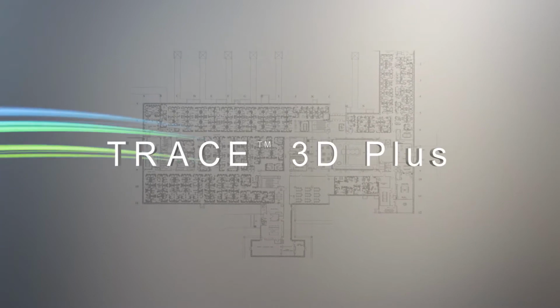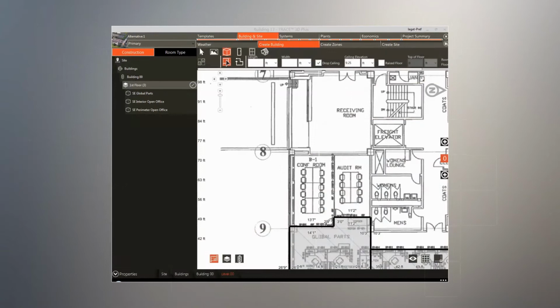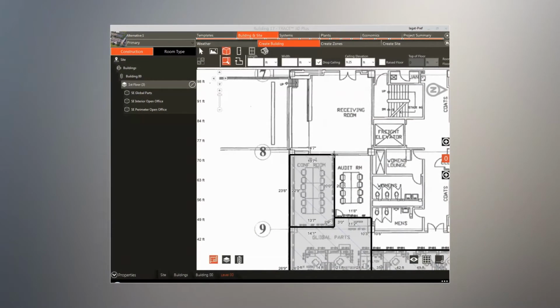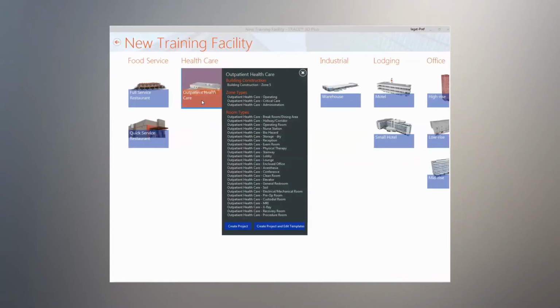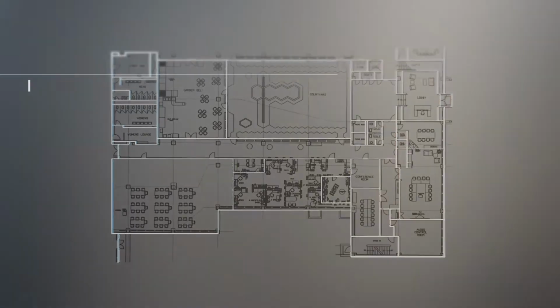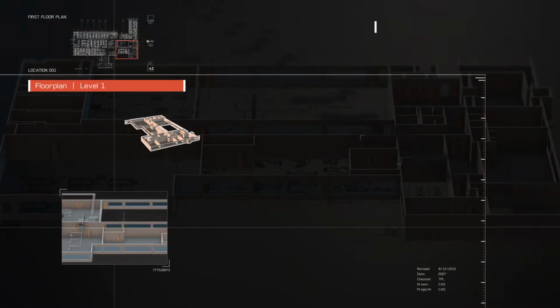Introducing Trace 3D Plus. Trace 3D Plus offers an integrated, visually dynamic workflow to help you minimize modeling time and costs. You'll save even more time by accessing our expanded libraries and building theme templates. Trace 3D Plus makes it easy to validate models in 2 or 3 dimensions.